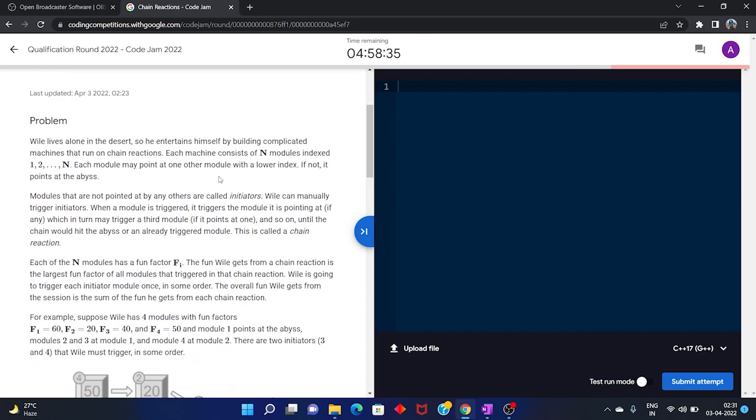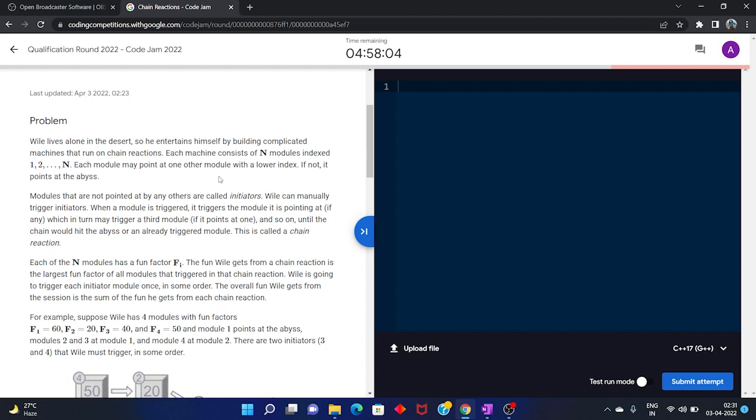While living alone in the desert, Will entertains himself by building some complicated machines that run on chain reactions. Each machine consists of n modules indexed 1 to n. Each module may point at one other module with a lower index. If not, it points at the abyss. Modules that are not pointed at by any other are called initiators. Will can manually trigger initiators.